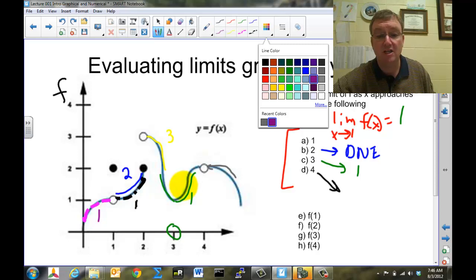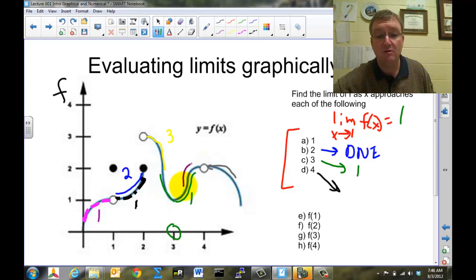We'll get to the left of the number, and again, it looks like the function's getting closer to the number 2. So we can conclude from that that the limit as x approaches 4 is 2. So the fourth problem here would look like this. The limit as x approaches 4 is the number 2.